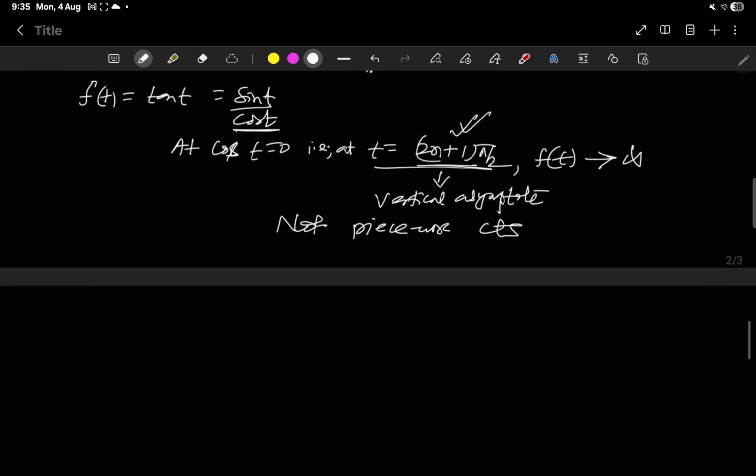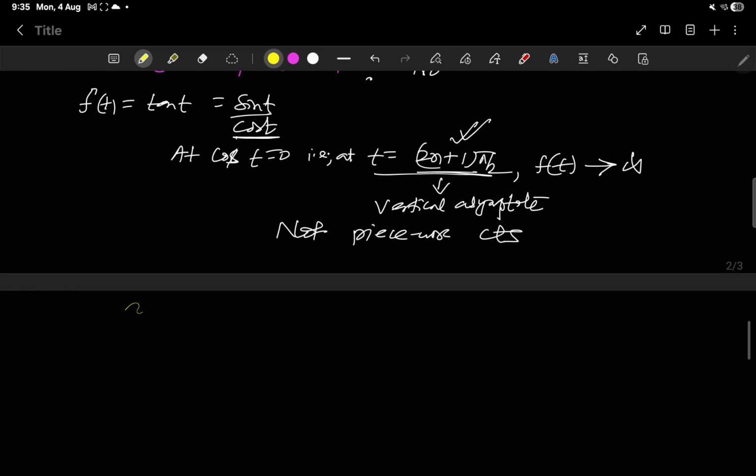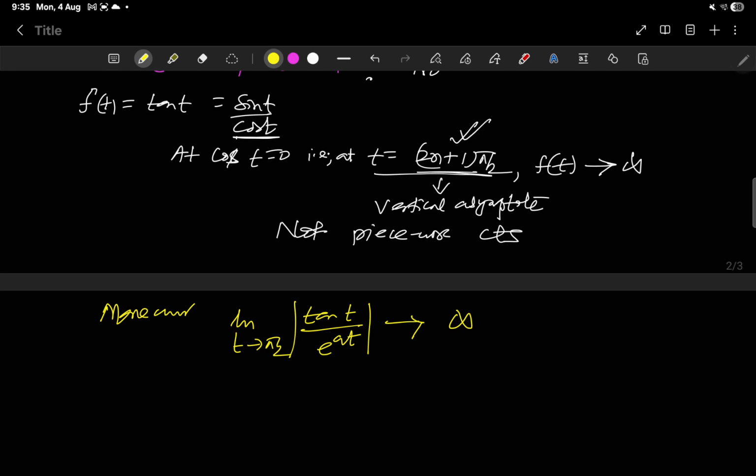Moreover, coming to the second point, if we take tan t by e^(at), in the limit as t tends to pi by 2 it tends to infinity. It means at a finite point it gives us an infinite value, so it is not exponentially bounded.